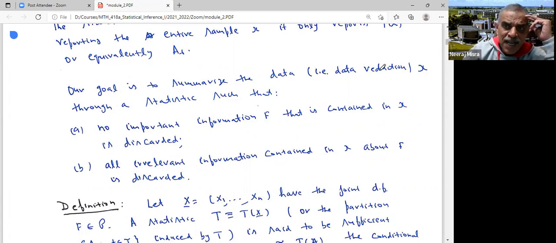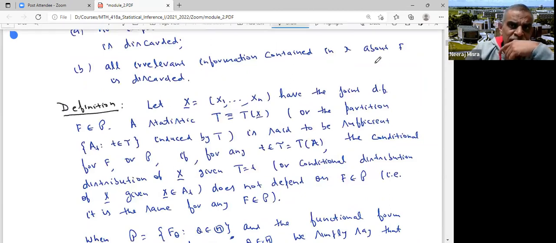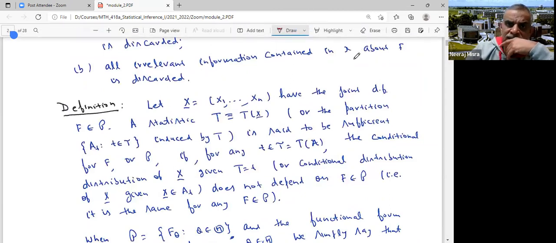So our goal is to summarize the data X through a statistic such that no important information about F that is contained in X is discarded, and all the irrelevant or redundant information which was contained in X about F is discarded.